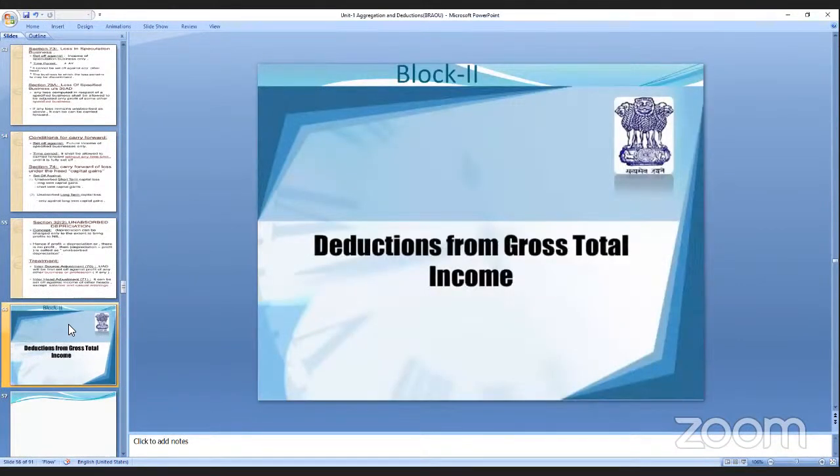Now, which unit are we going to? Block 2, deduction from gross total income. One minute.